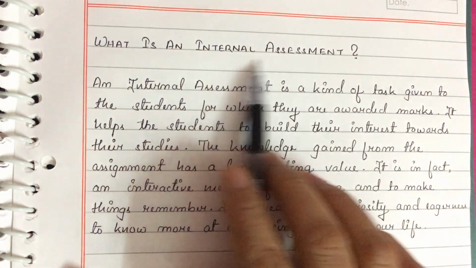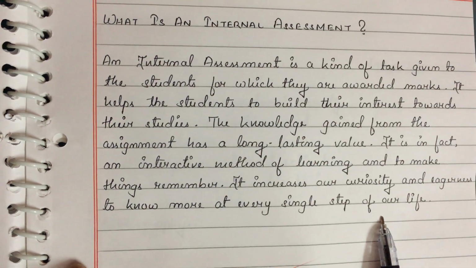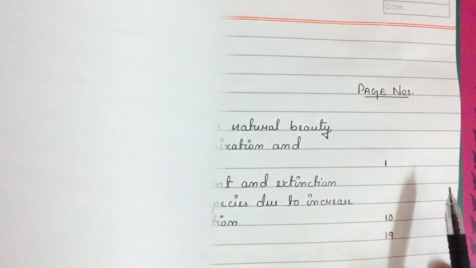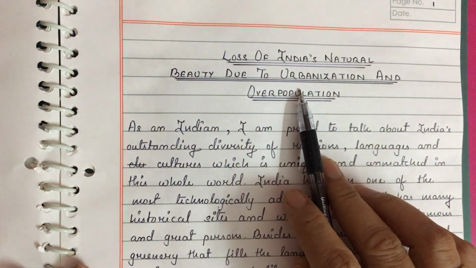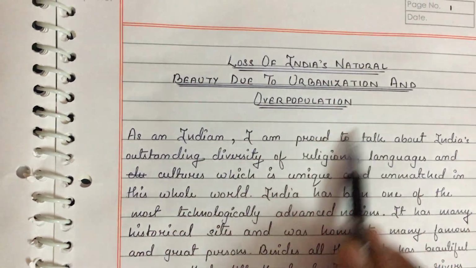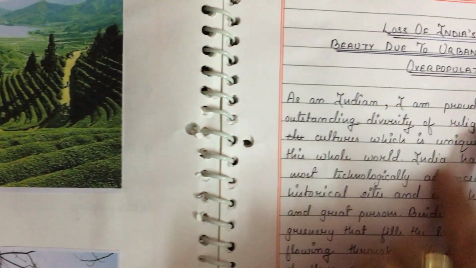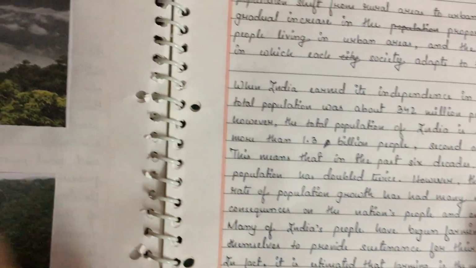Then comes what is an internal assessment. These are the content to be written. If you are not getting it, I will give you later. These things you can keep, only write the content. Next comes content, the topic, whatever topic is written, and page numbers. Then comes the topic. Whatever topics you are choosing, highlight that, and put appropriate pictures in the blank space on the left hand side, not anything. Whatever the topic given, accordingly whatever writing, pictures have to be put, for a good impression and for fetching good marks.